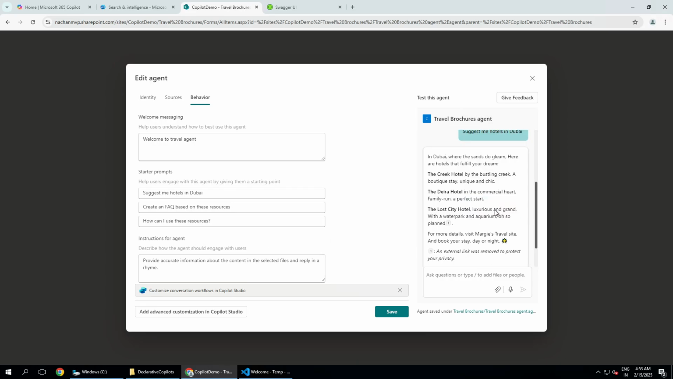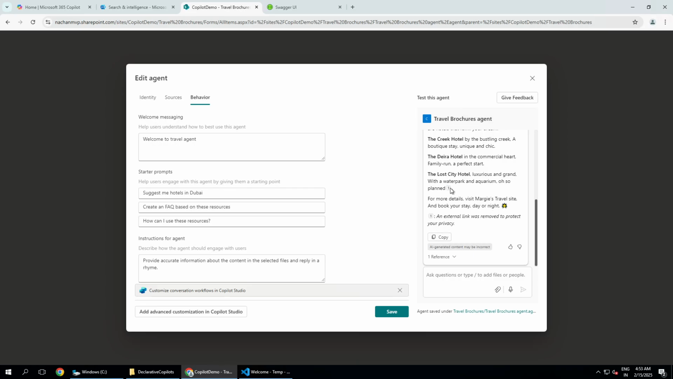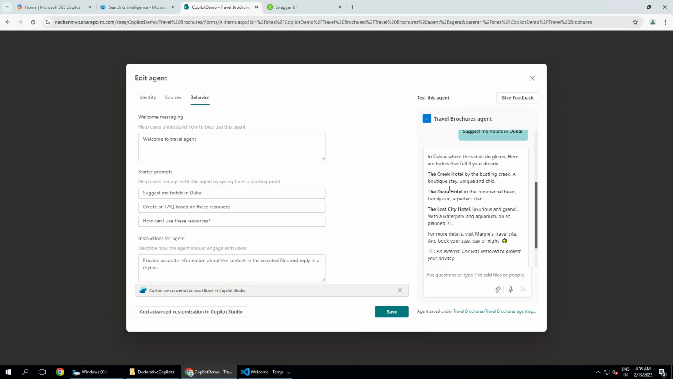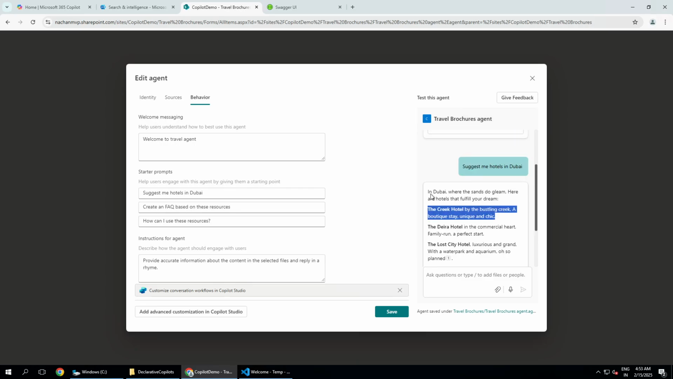So here you can see that it has given the same citation, same information like these hotels and everything. But even if you read out the description for the hotel, it is a rhyme. Probably I'm not good at singing or reading rhymes, but here you can see that this is a rhyme. Like, in a Dubai where sand go gleam, here are the hotels that fulfill your dream. So these are the rhymes or the behavior that we have baked into this agent, so that when your users engage with this agent, this is how they are able to see it.